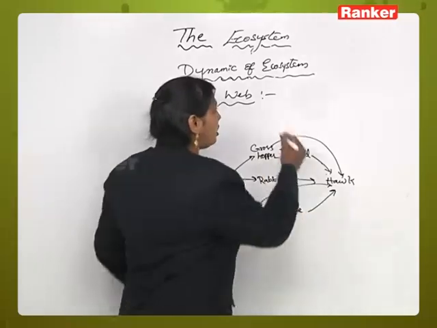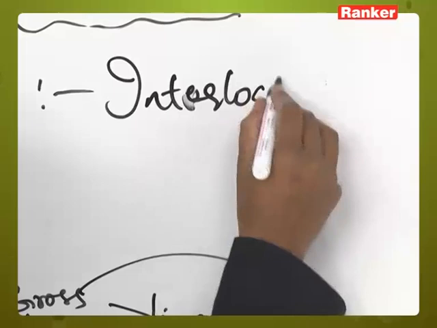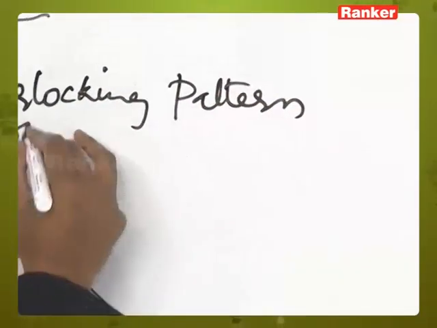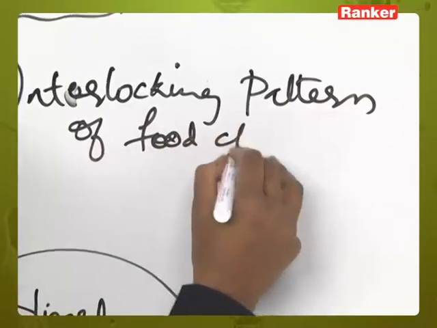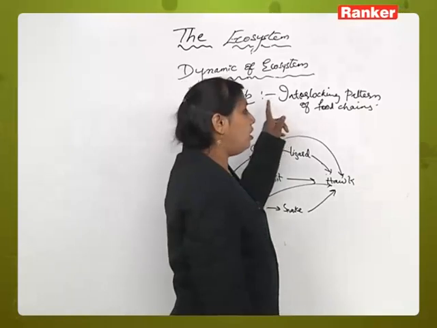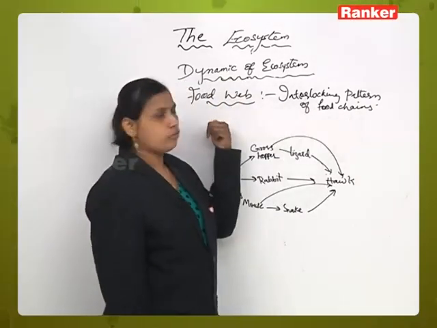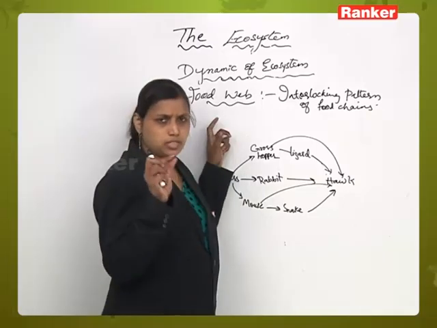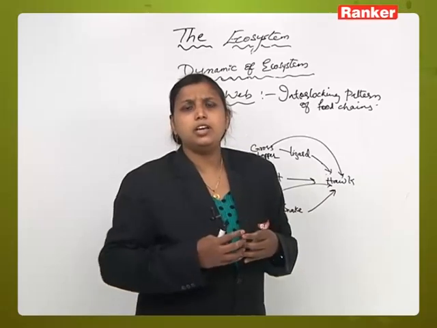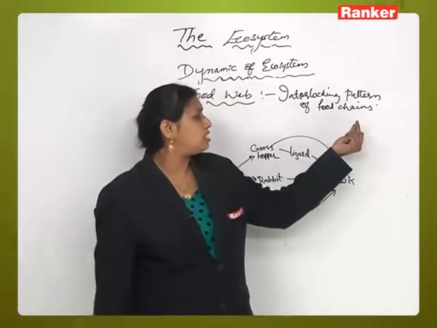The interlocking pattern of food chains is called a food web. Now, this is the definition of food web. So basically, food web is nothing but the interconnection or interlocking pattern between the different food chains, which appears in the form of a web, and is called the food web.